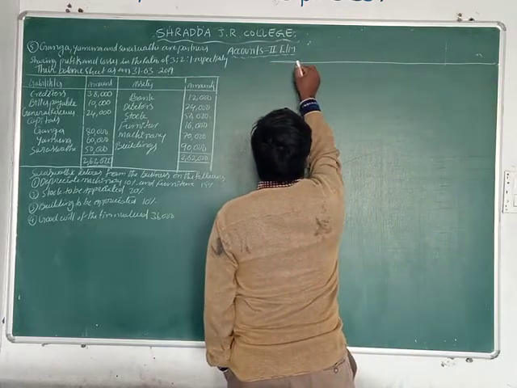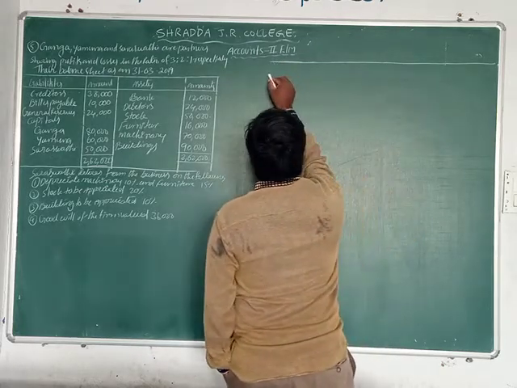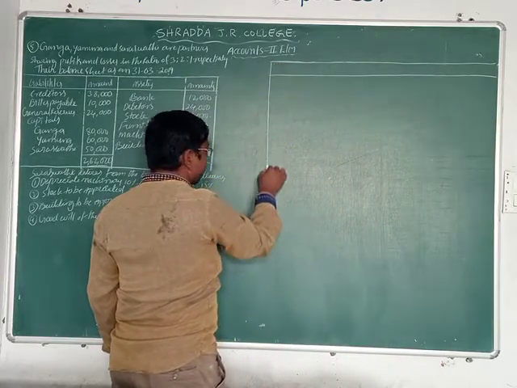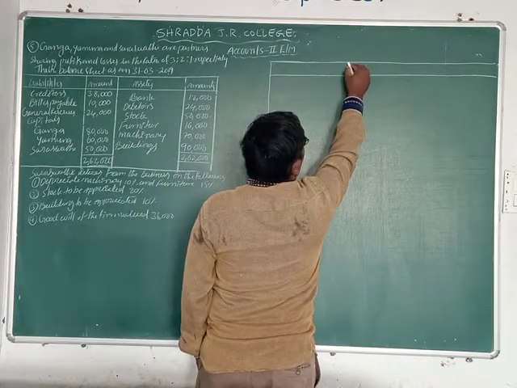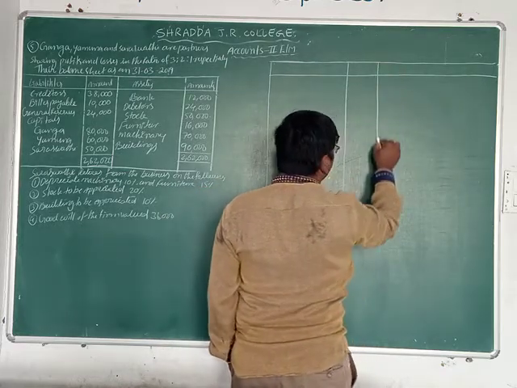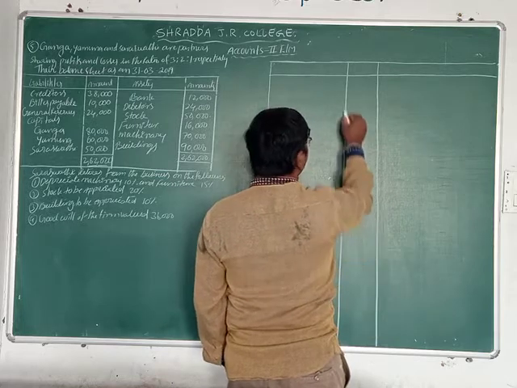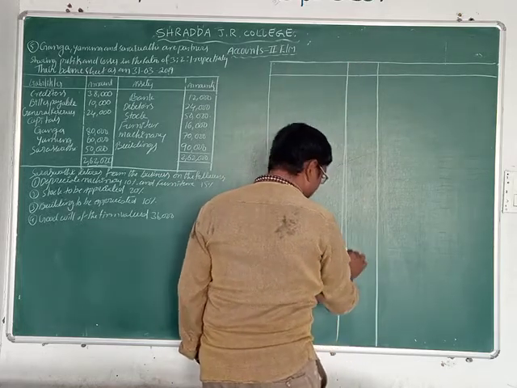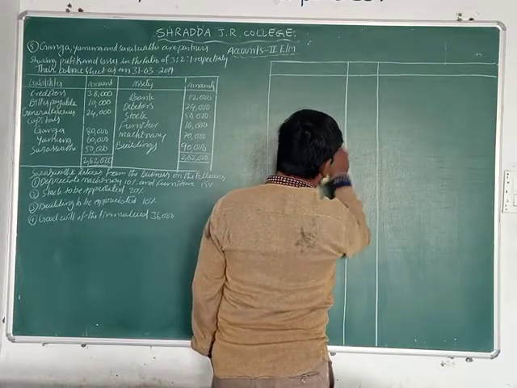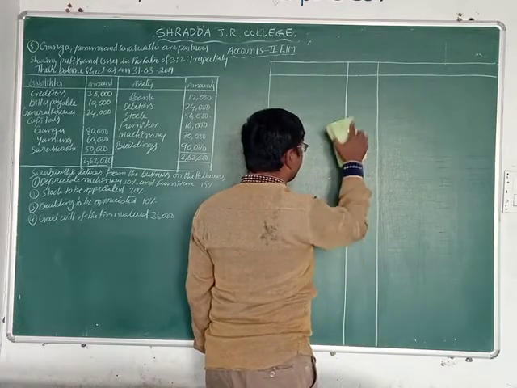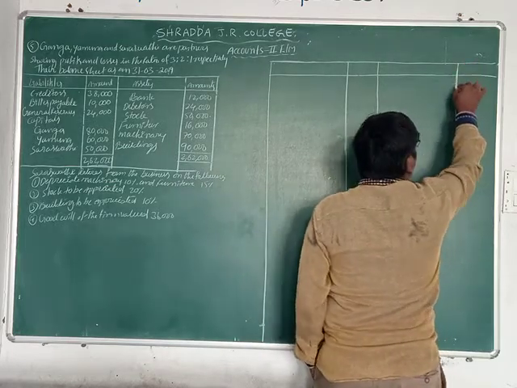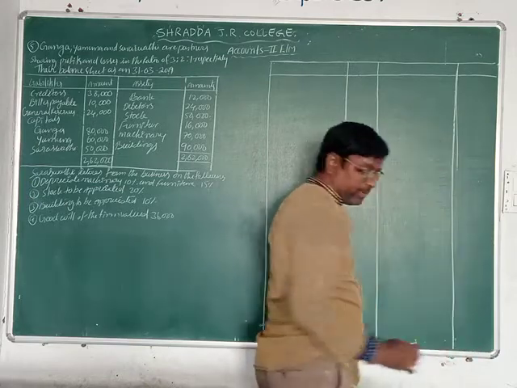The first column is particulars, amount in rupees; next, particulars and amount in rupees, friends.